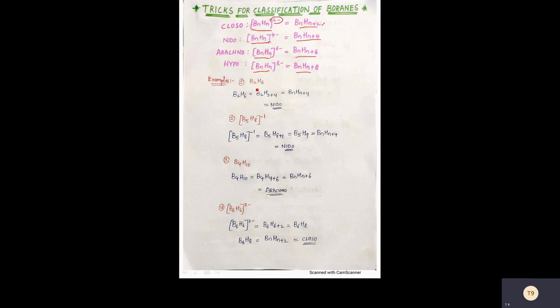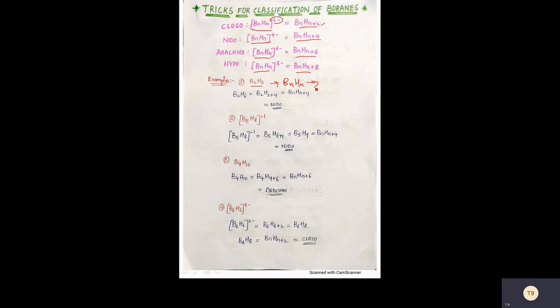Under that, we are going to take the first example, that is B2H6. You know that B2H6 is nothing but diborane. First you should write the given borane in a BnHn form. Just bear with the writing, because on the screen I'm managing to write well, but it won't come out that neat. So first of all, write it in a BnHn form.